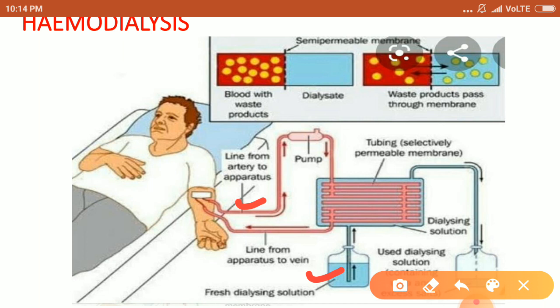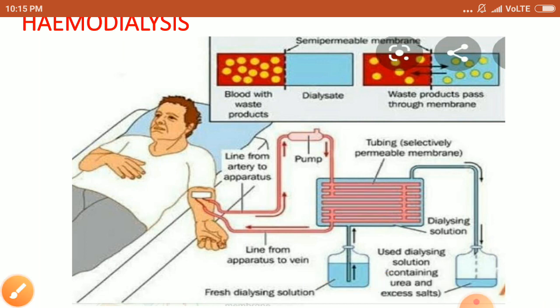During this passage, the waste products from the blood pass into the dialyzing fluid by diffusion, because a semi-permeable membrane is found through which diffusion or osmosis takes place. So waste passes from higher concentration to lower concentration. From the blood, the waste is removed into the dialyzing solution, and thus the blood is purified. So this is the mechanism of hemodialysis.